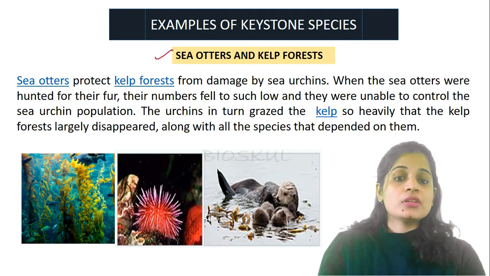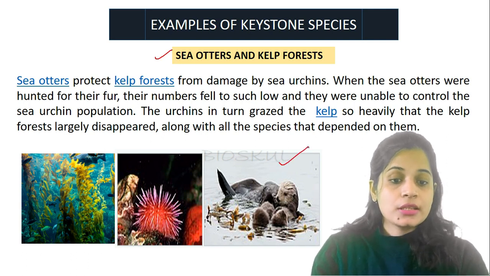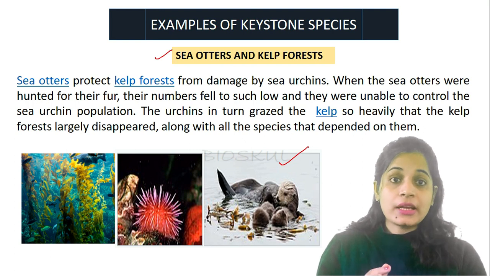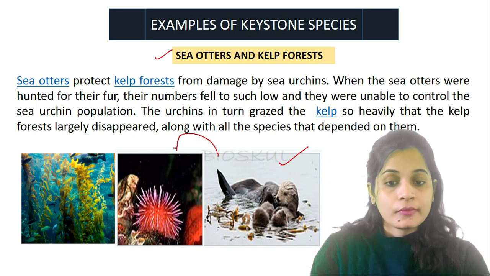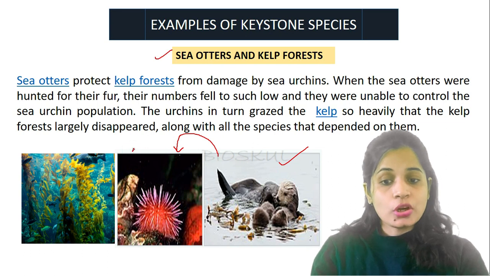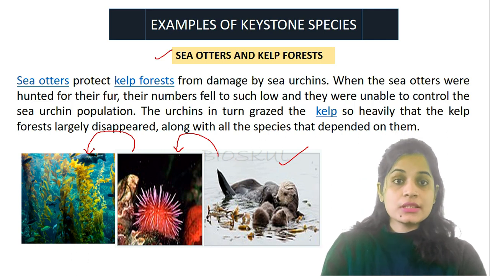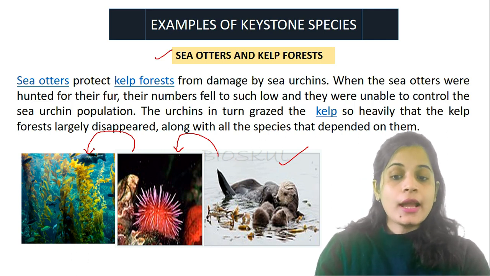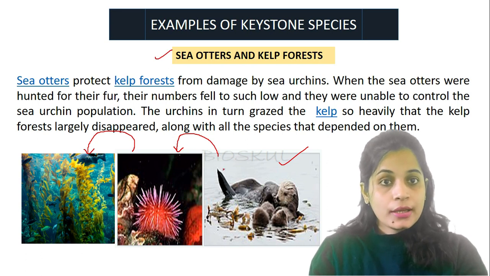One example is sea otters and the kelp forest. This is the sea otter and this is the example of a California kelp forest. The sea otters feed on the sea urchin, and in turn the sea urchin depends on the kelp forest for its food. Kelp forest is rich in algae, and the algae have photosynthetic activity and prepare their own food. The sea urchin feeds on the kelp forest.